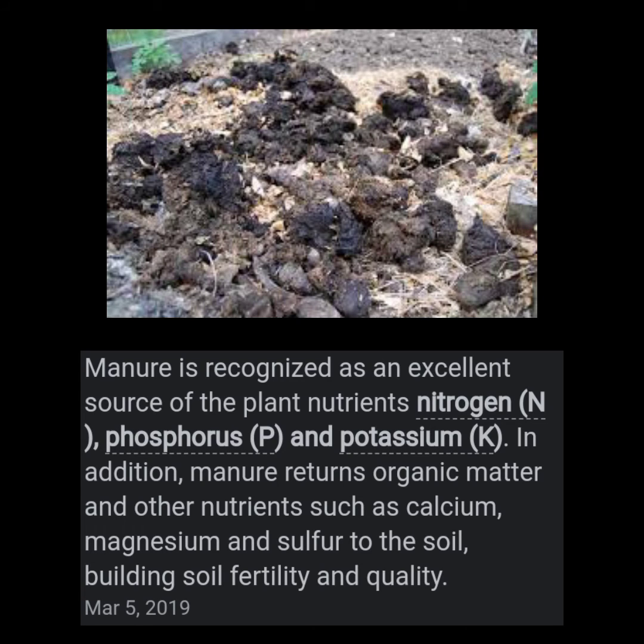Animal manure is recognized as an excellent source of plant nutrients, that is nitrogen, phosphorus, and potassium. In addition, manure adds organic matter and other nutrients such as calcium, magnesium, and sulfur to the soil, building its fertility and quality.